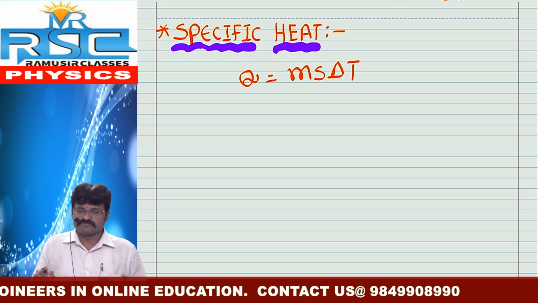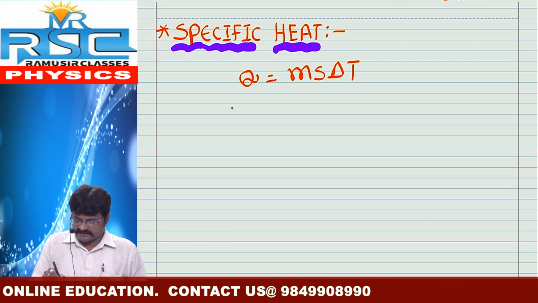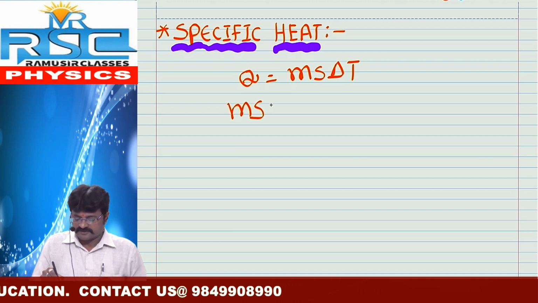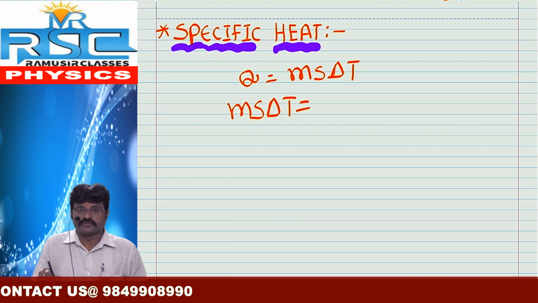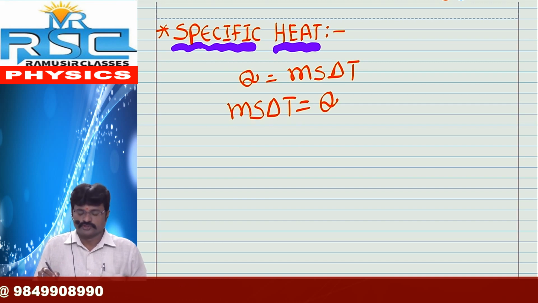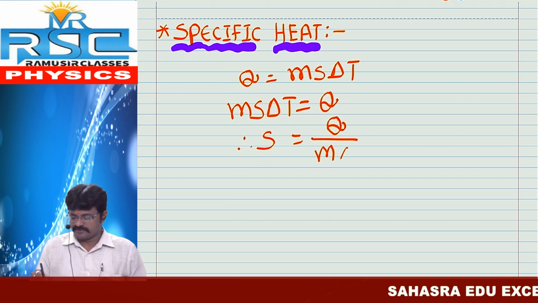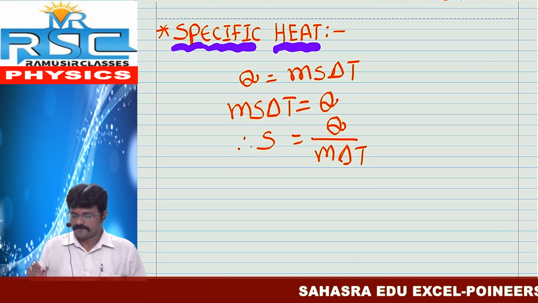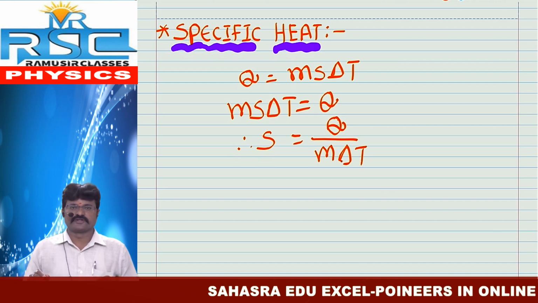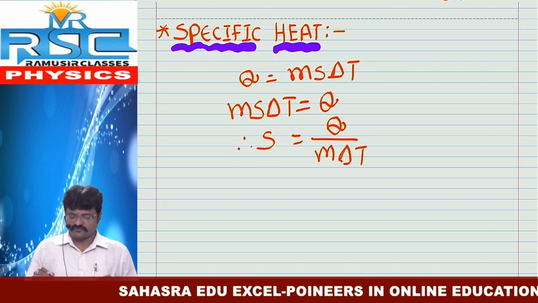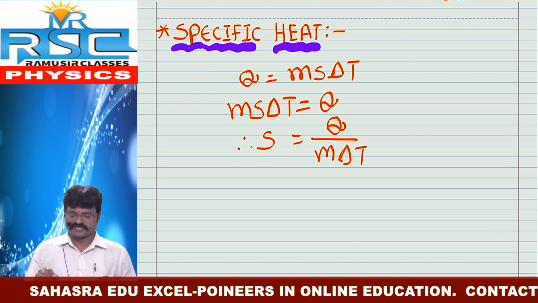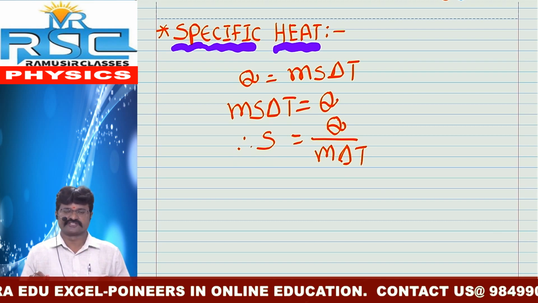From this, we can write m s delta T is equal to Q. Therefore, s is equal to Q by m delta T. This is the formula for specific heat. With the help of this formula, we can derive the specific heat definition.